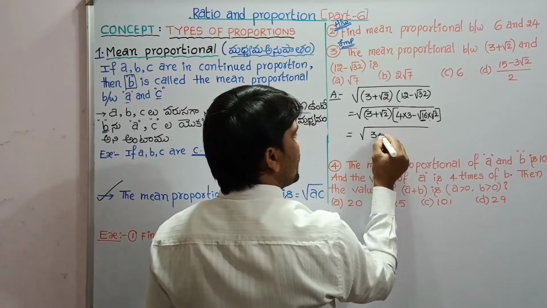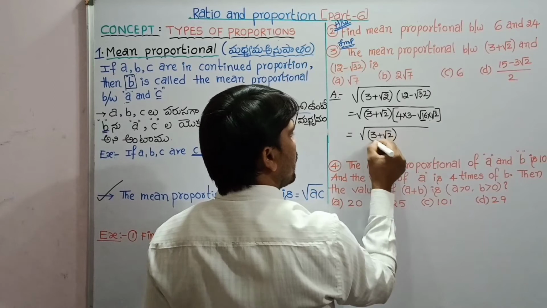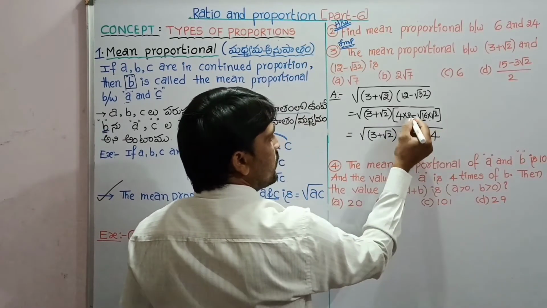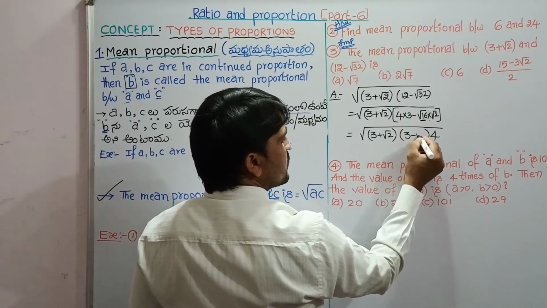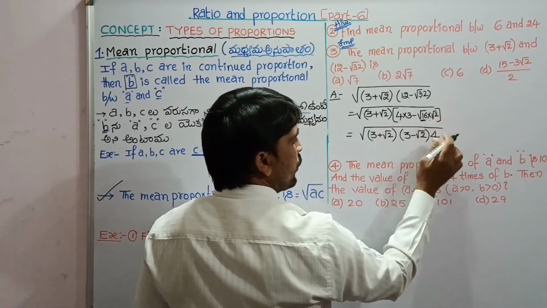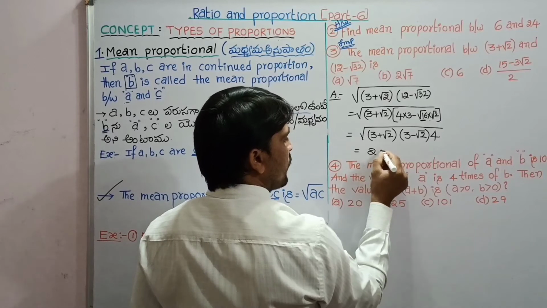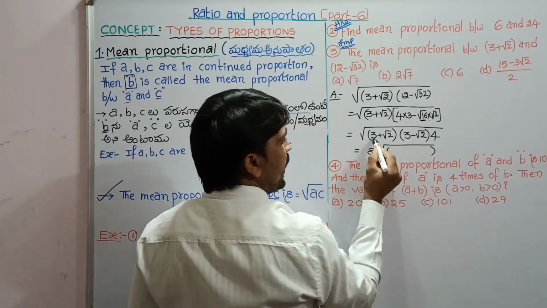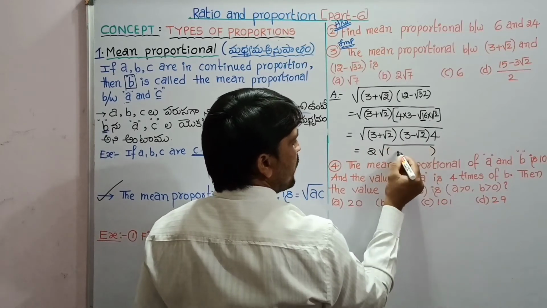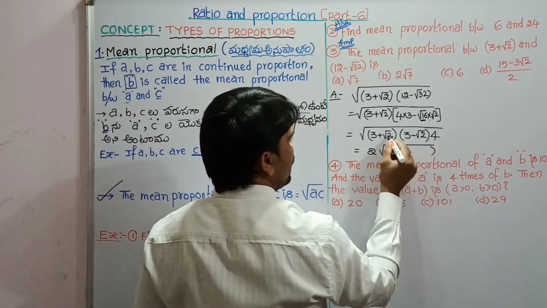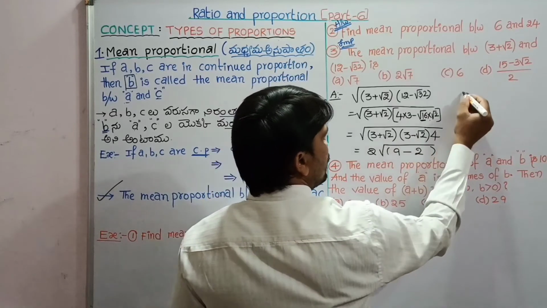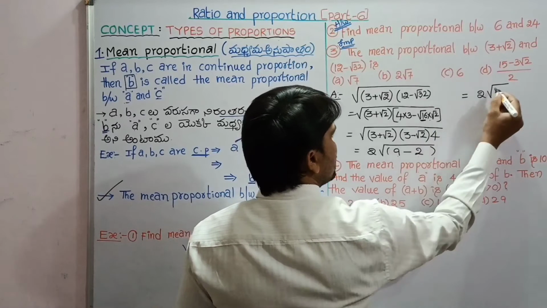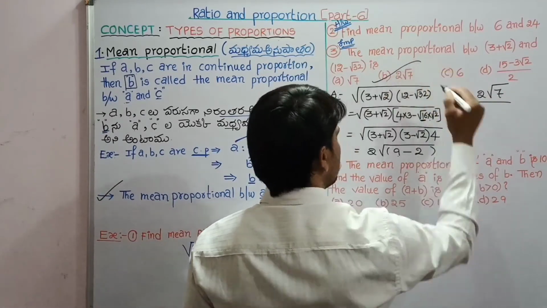So 3 plus root 2 of 4 times, if we take away the common term 4, we get 3 minus root 2. But root 4 is nothing but 2. And under the root, we have the formula a plus b of a minus b, which is A square minus B square, that is 3 square minus root 2 square, that is 2. So the answer is 2 into under root 9 minus 2, which is 7. So the answer is 2 root 7.